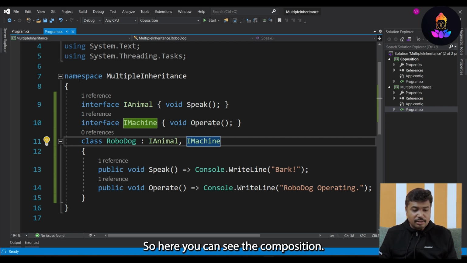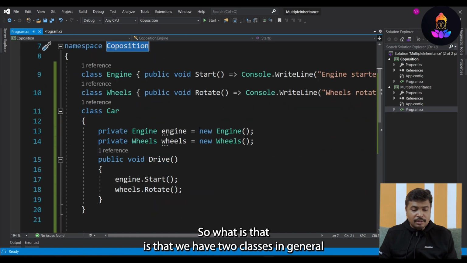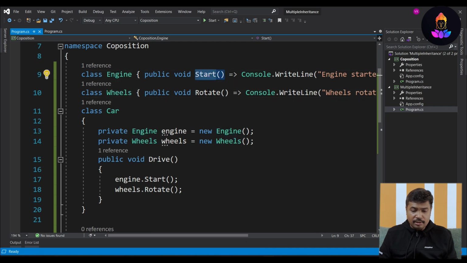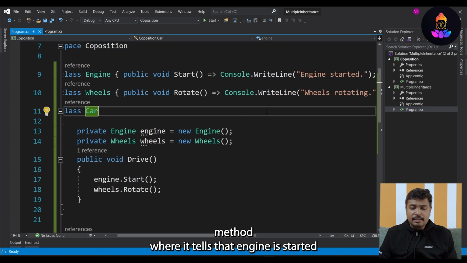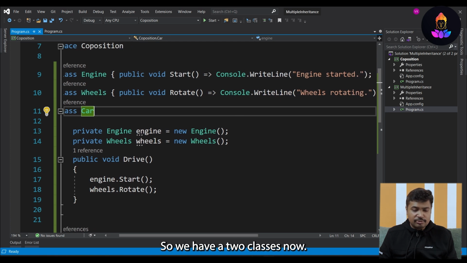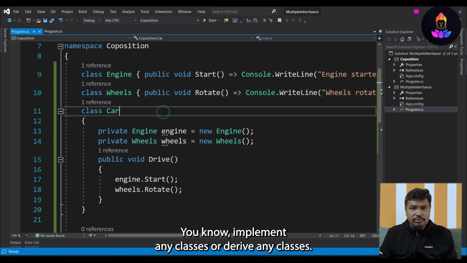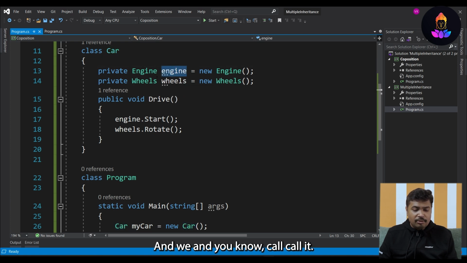So here you can see the composition. We have two classes, Engine and Wheel, with Start and Rotate methods respectively, which tell that the engine is started and the wheel is rotating. So what is the beauty of composition? You don't need to implement or derive any classes. You just create an object of Engine and Wheel and call it.